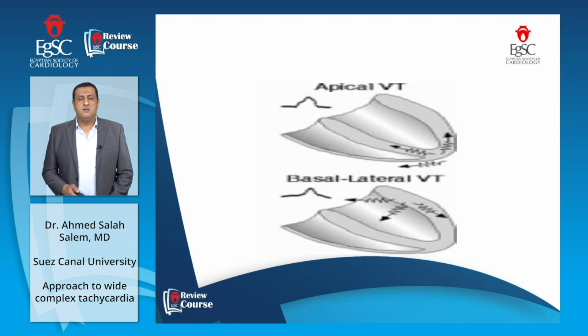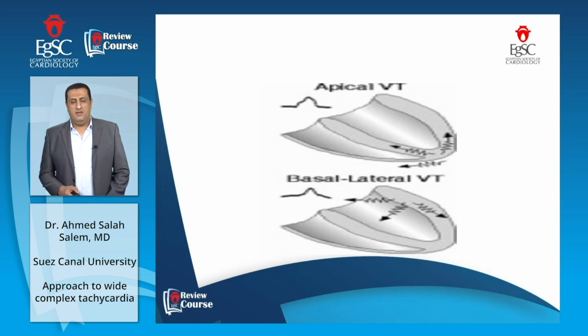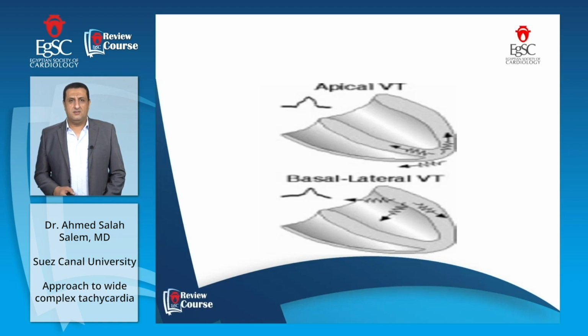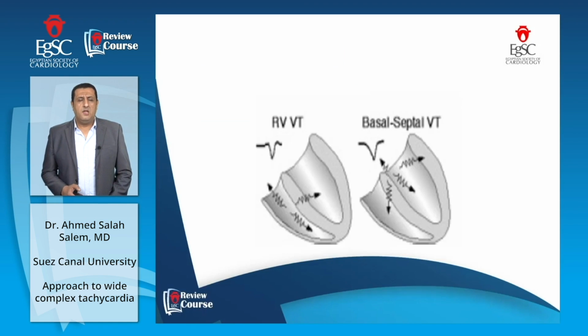While in this figure, the ventricle is depolarized from a focus in the ventricle. It may be apical, like in the superior figure. It may be basolateral, and this causes a positive R wave in aVR, and this is in favor of diagnosing ventricular tachycardia. In the right-sided ventricular tachycardia, as we see in the left figure, the focus comes from the right ventricle causing a deep S in aVR, while the basal septal VT causes a deep QS pattern in aVR, and this is in favor of ventricular tachycardia.